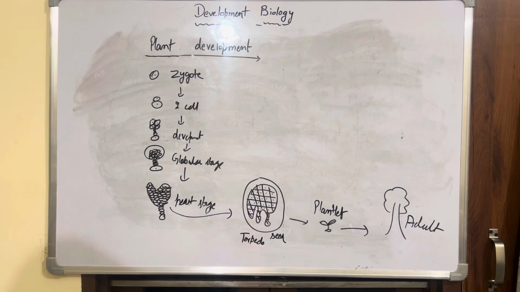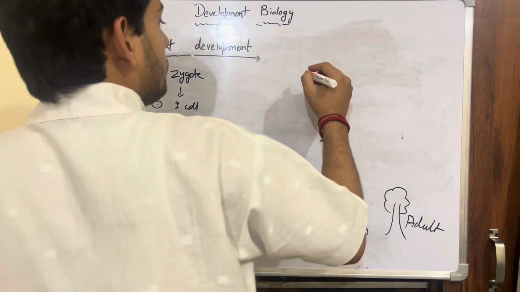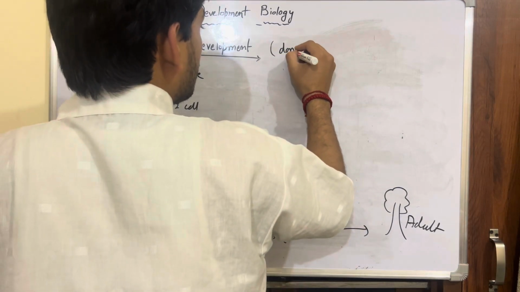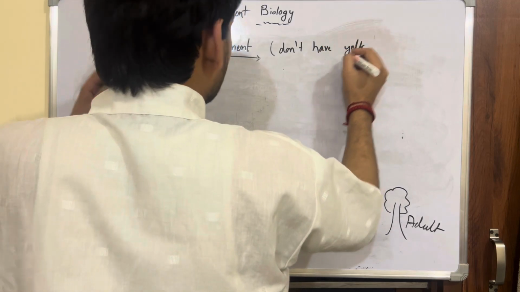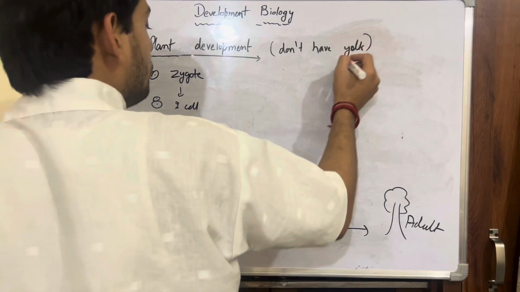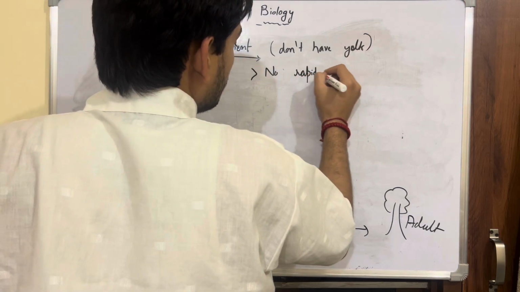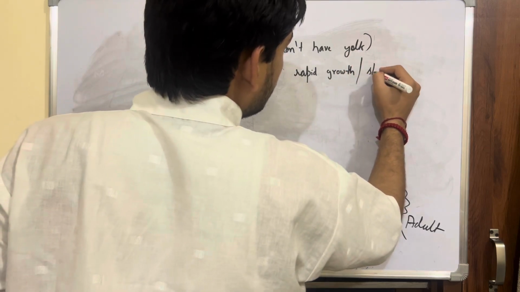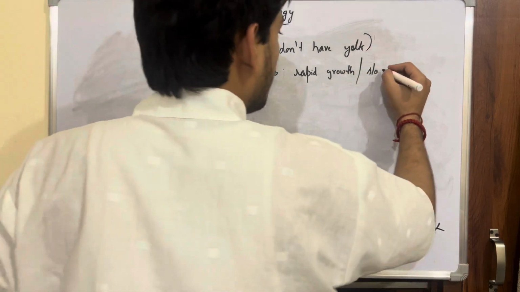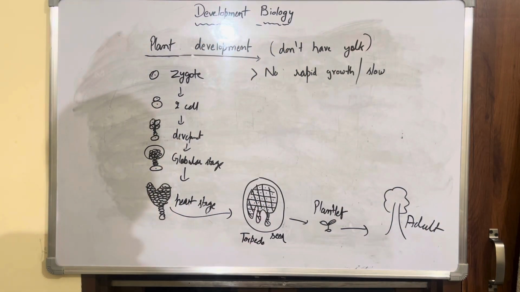There are not many other things to be studied here. But you must remember that first of all, they don't have yolk. Okay, so if they don't have yolk, that means there is no rapid growth. So we can say that all these stages are slow compared to the animal development stages.